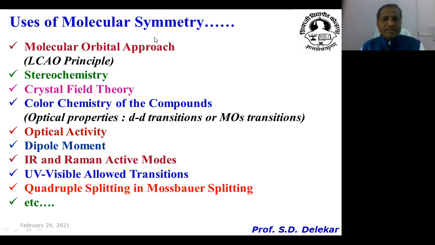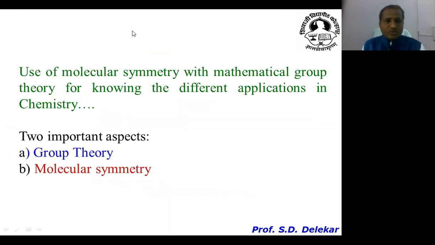So molecular symmetry plays a very important role in chemistry. There are many concepts which are based on molecular symmetry. Then to learn molecular symmetry in depth for various applications, we also want to use a few rules from a mathematical theory, and that theory is called group theory.